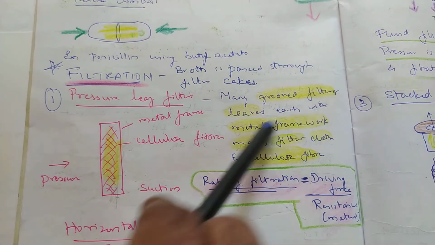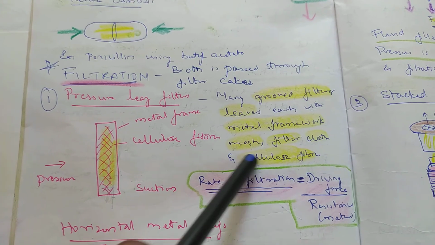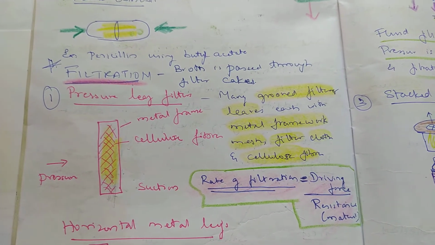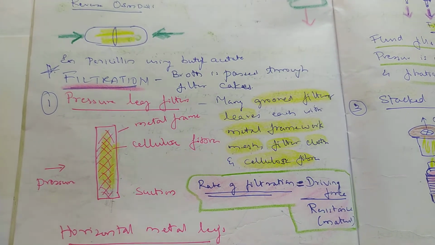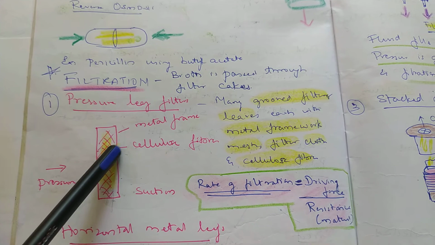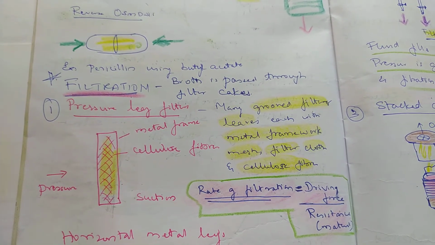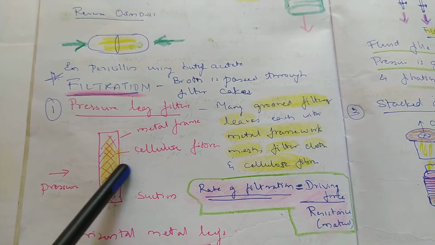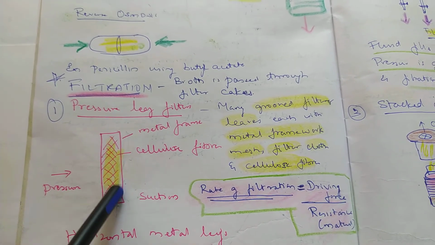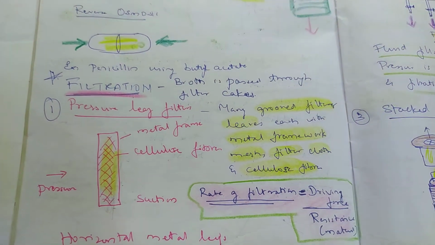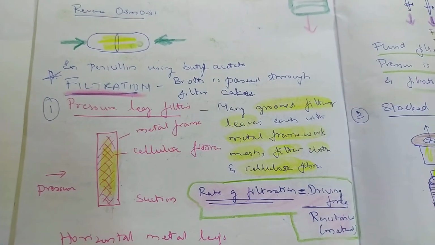Many grooves will be present on the metal plate, or it will be made of cellulose cloth. The broth passes through this, and only the cells get entangled onto it. Rate of filtration is equal to driving force divided by the resistance of the material.